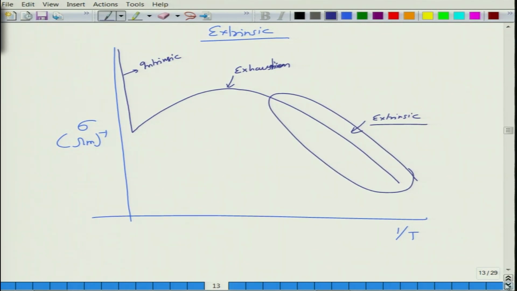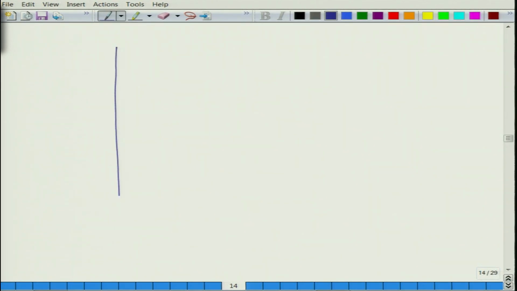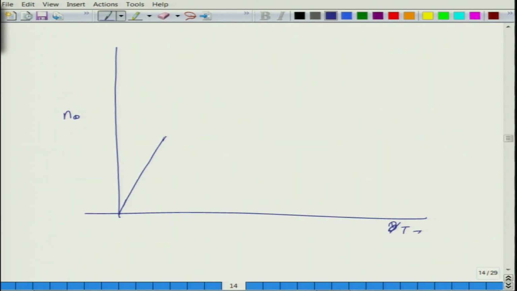becomes intrinsic. The reason for that is, when you plot the number of carriers as a function of 1 over T, at very low temperature there are no carriers in any of the bands. As a result they get excited and keep increasing until all the donor or acceptor electrons or holes are excited, so you can say Ne or Nh.